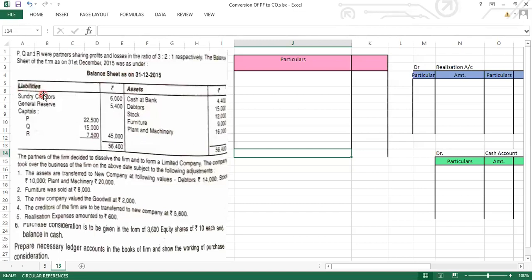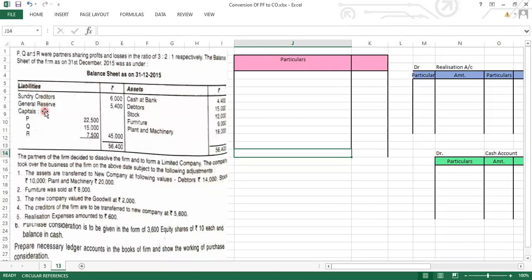Now sundry creditors. Sundry creditors is my outside liability or it is my inside liability? Yes, students, it is my outside liability. So where it will be recorded? If the new firm is taking these creditors at a revised value, then it will be recorded in the purchase consideration, and otherwise, while closing the old books, we will be transferring it to the realization account.